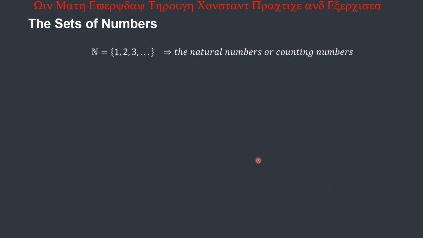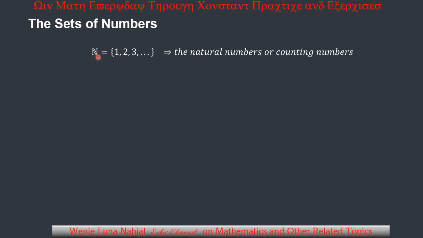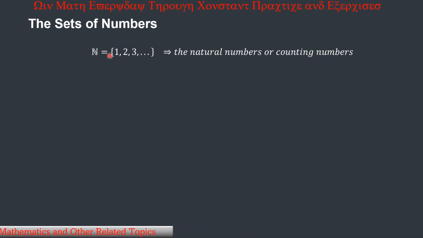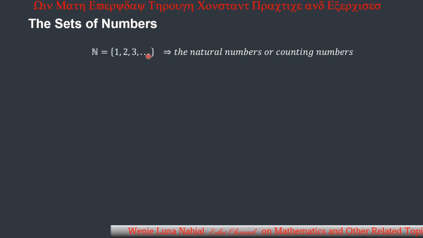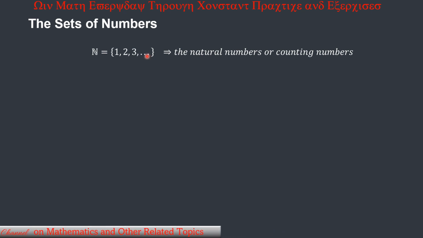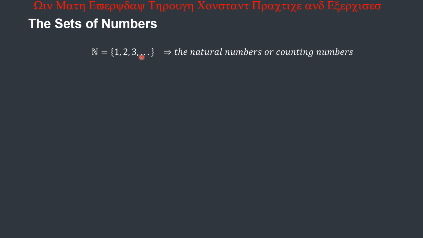Next, we have the following sets of numbers. The first set is what we call the natural numbers or counting numbers. So this is N, uppercase letter N, equals the set. We have an enumeration of some of the elements. In the set of natural numbers, we have 1, 2, 3, then the ellipsis, the 3 dots here, indicates that this is continued. So in the set of natural numbers or counting numbers, the smallest number is 1.